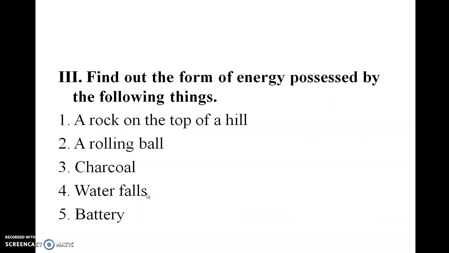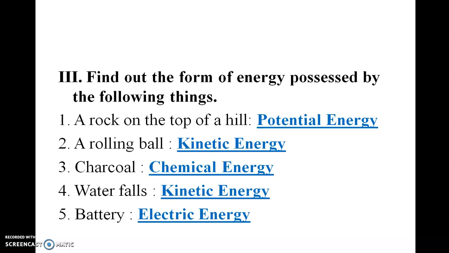Third one. Find out the form of energy possessed by the following things. First, a rock on the top of a hill. Potential energy. A rolling ball. Kinetic energy. Charcoal. Chemical energy. Waterfalls. Kinetic energy. Battery. Electric energy.